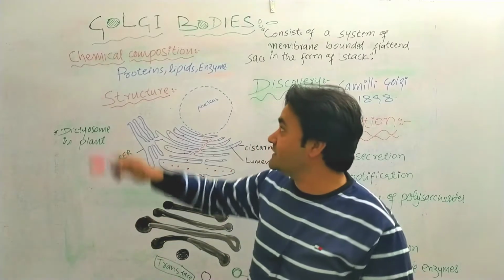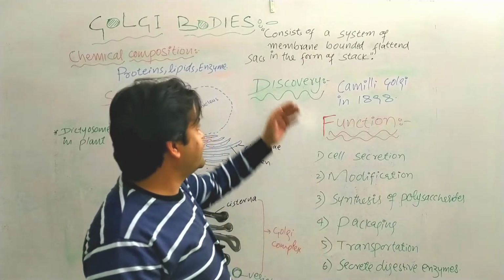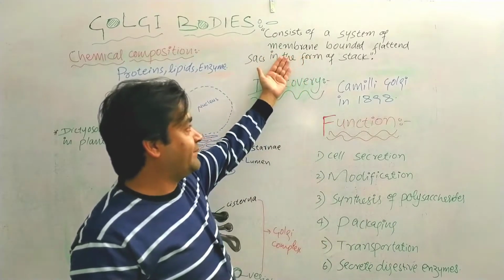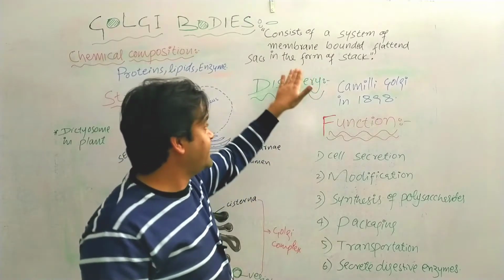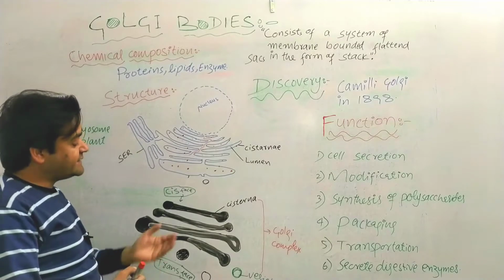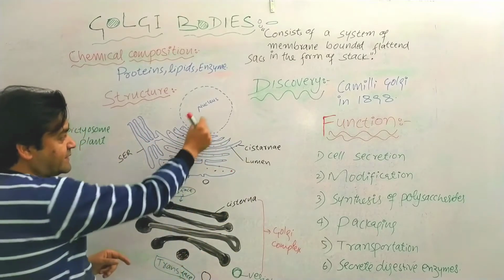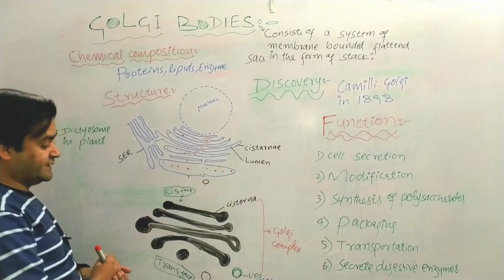Today our topic of discussion is Golgi bodies. What are Golgi bodies? Golgi bodies consist of a system of membrane-bounded, flattened sacs in the form of a stack. Golgi bodies are cell organelles which are present inside the cytoplasm and outside the nucleus.